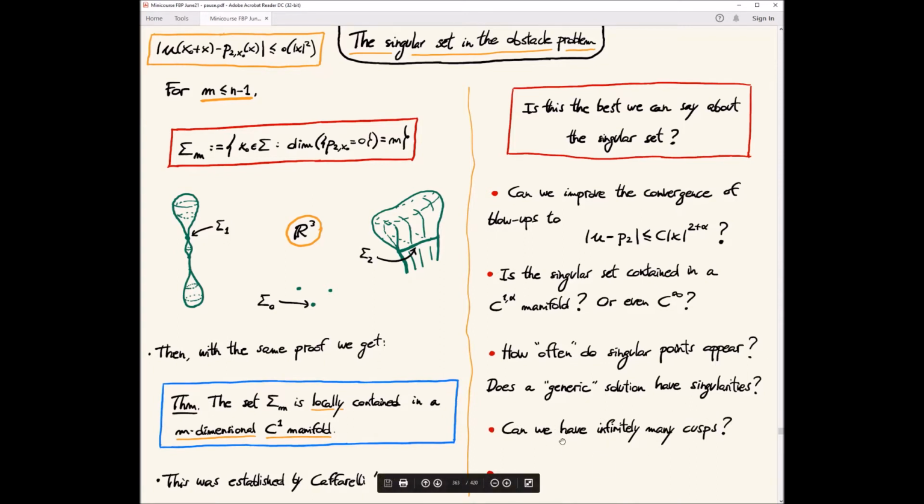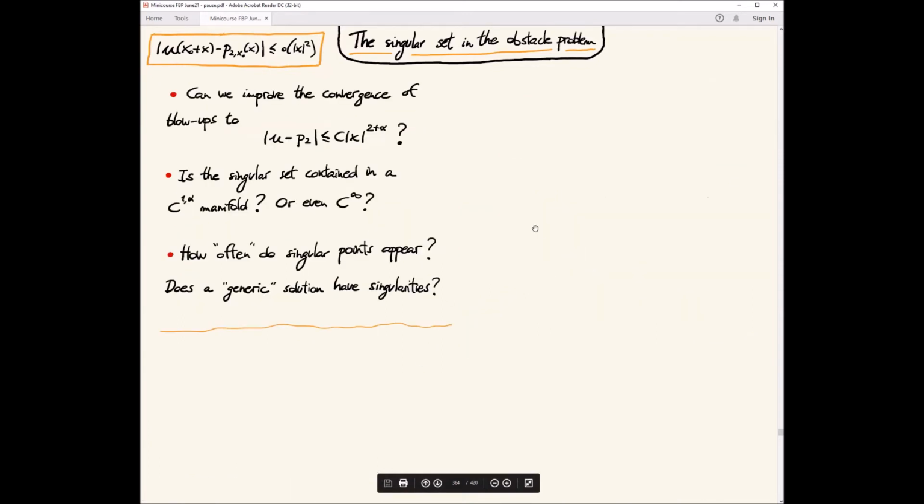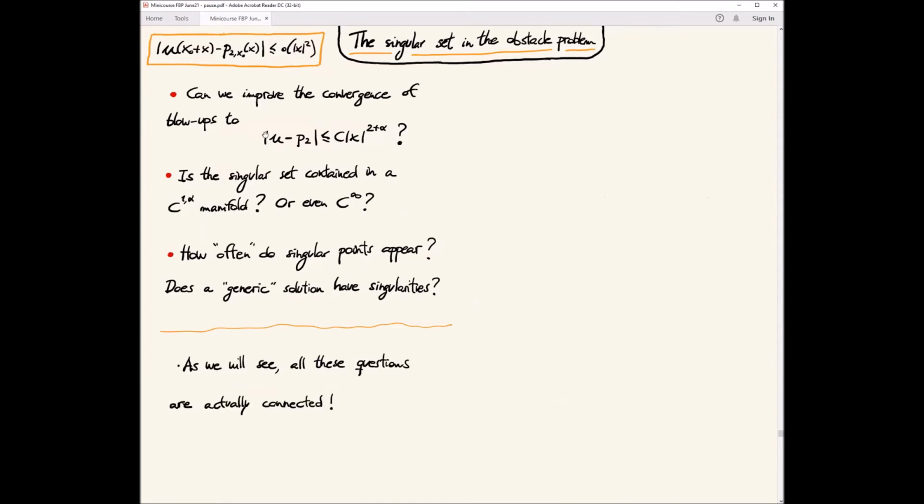Also, other questions would be like, can you have infinitely many cusps and so on? You can ask many questions about the singular set, because basically the only thing that was known was this, which is a lot, but still raises many questions. Okay, so these are the questions that I want to discuss here, and as we will see, all these three questions are very connected.